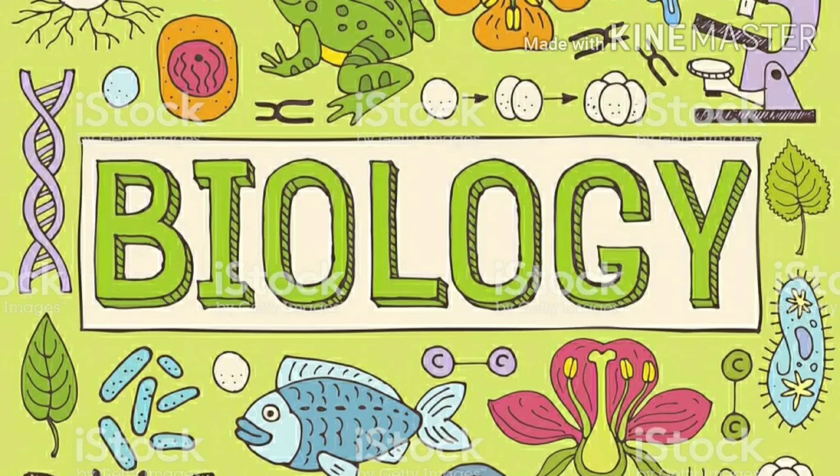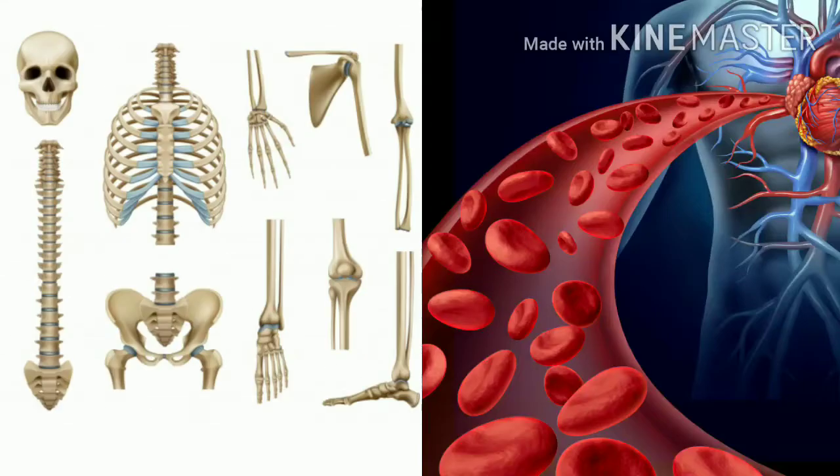Welcome to biology classes. Till now we have discussed various types of epithelial tissues found in animals. The next tissue that we have to deal with is the connective tissue. They are most widely distributed in the body.